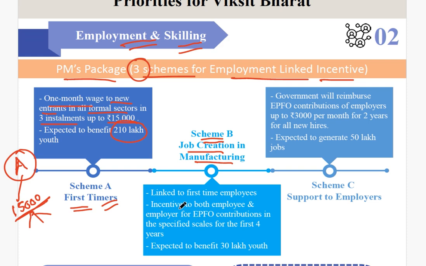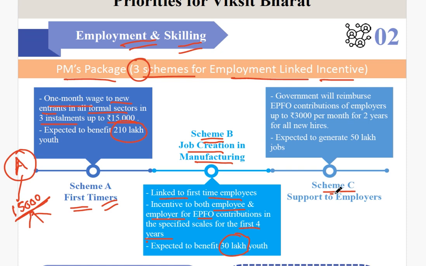So these job creators in manufacturing would be linked to the first time employees, and the incentives will be given to both the employees and the employer for EPFO contributions in specific skills for the first 4 years. That means those who are involved in job creation as well as the employers will get incentives for the EPFO contributions, and it is expected to benefit around 30 lakh youths.